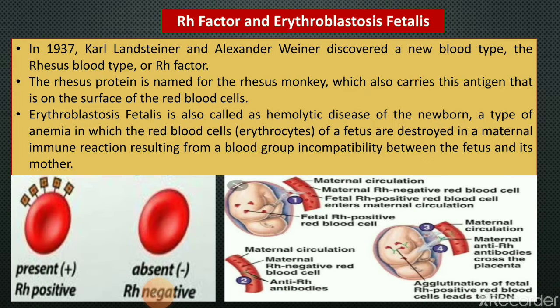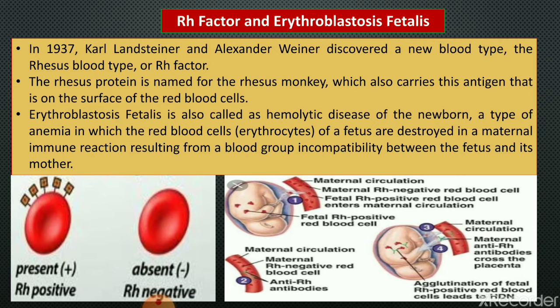Now students, our next topic is Rh factor and erythroblastosis fetalis. In 1937, two scientists, Karl Landsteiner and Alexander Wiener, discovered a new blood type, the rhesus blood type, or Rh factor. This Rh factor is a protein, an antigen, found on the red blood cells.